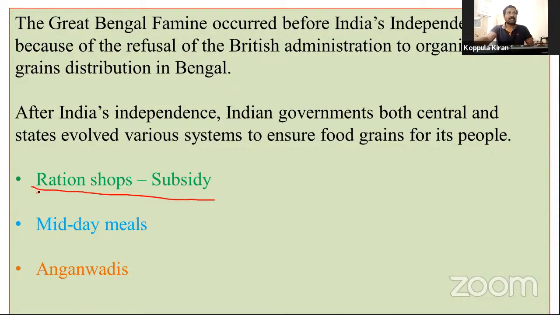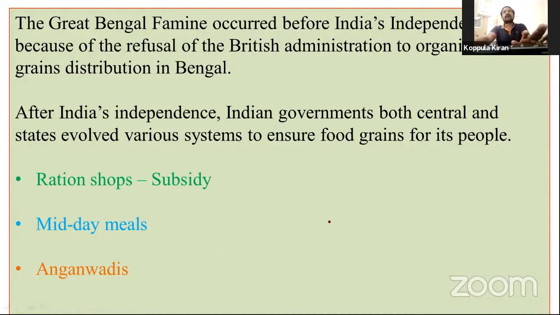Particularly these schemes: the midday meal scheme, ration shops, which is also known as the public distribution system, PDS, and Anganwadis. These are the main things nowadays. Central government and state governments implemented these schemes all over India.